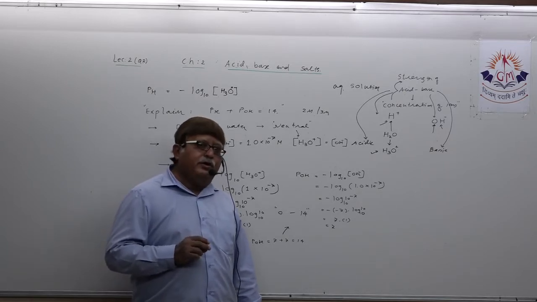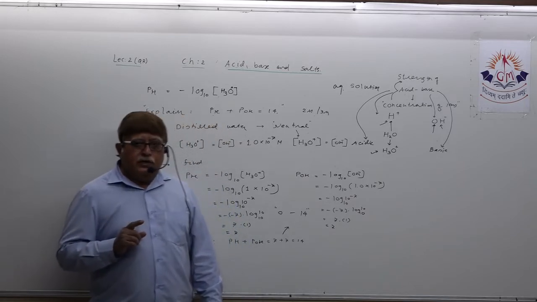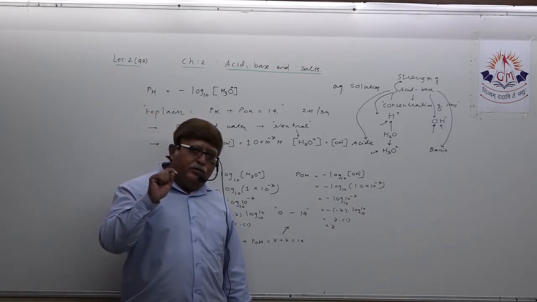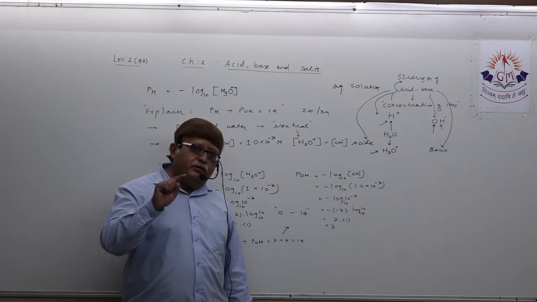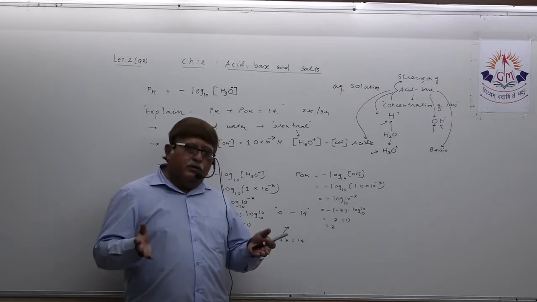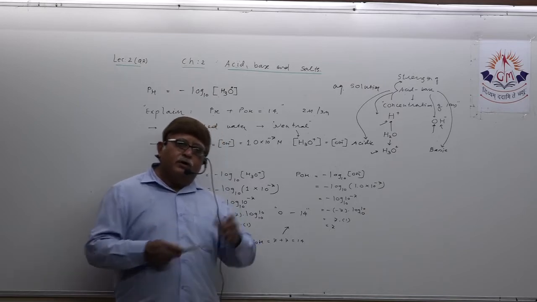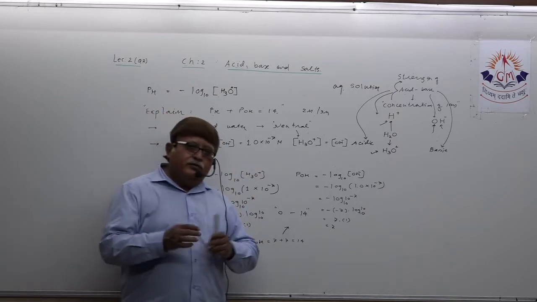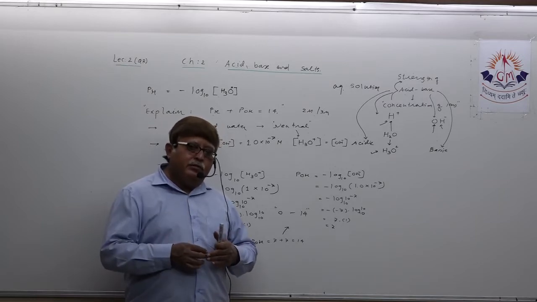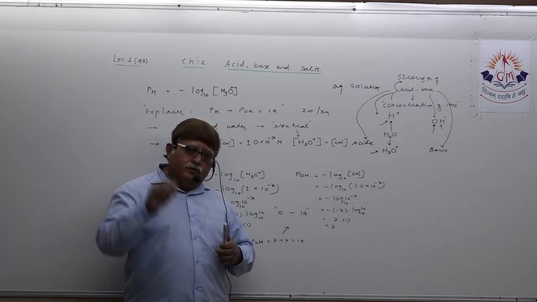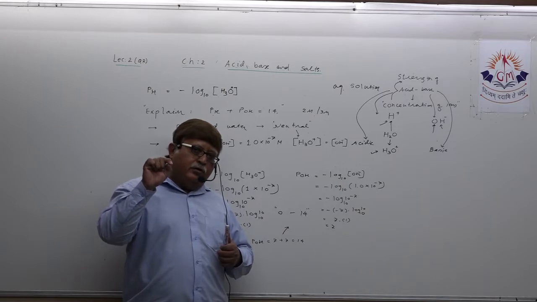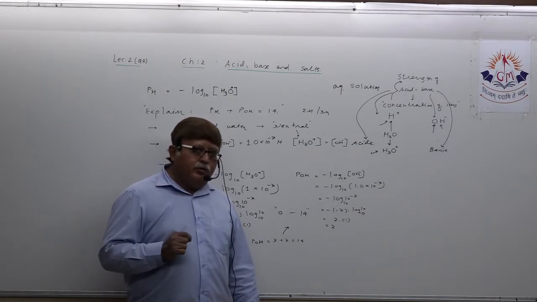Second, the pH scale is applicable to only aqueous solutions. Students who are offline are writing in front of me, but students who are attending online, please feel me interacting with you even at home. So please note down in your notes these two very important points.